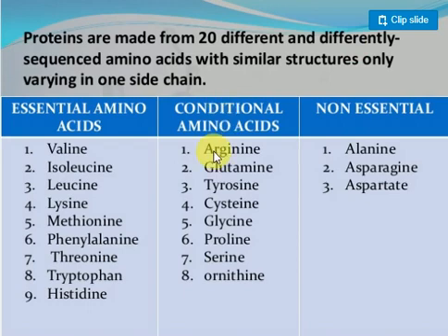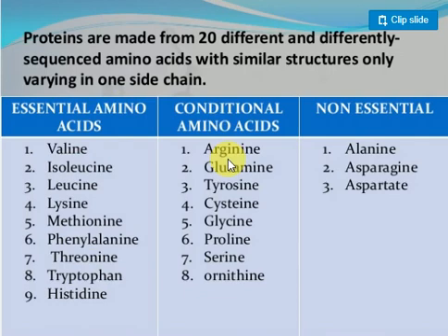Next, the essential amino acids are valine, isoleucine, leucine, lysine, methionine, phenylalanine, threonine, tryptophan, and histidine.